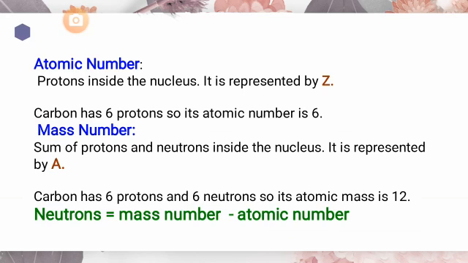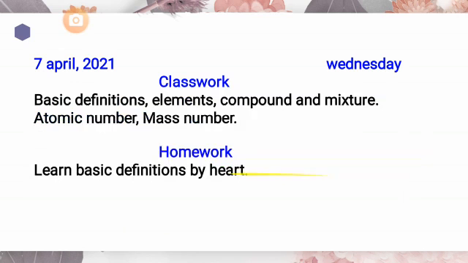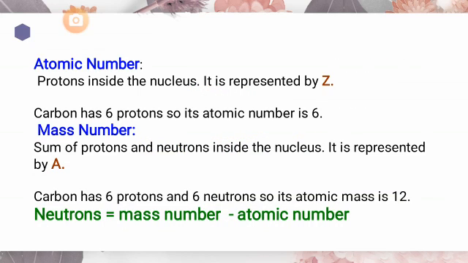So, how would you find out? You would find it out by using a formula. And what is that formula? The formula is neutrons is equal to mass number minus atomic number. You will subtract atomic number from the mass number to get the number of neutrons. Why? Because mass number was the sum of protons and neutrons, while atomic number was only the number of protons. So simply you would subtract the atomic number from the mass number and the answer will be the number of neutrons. Okay students?